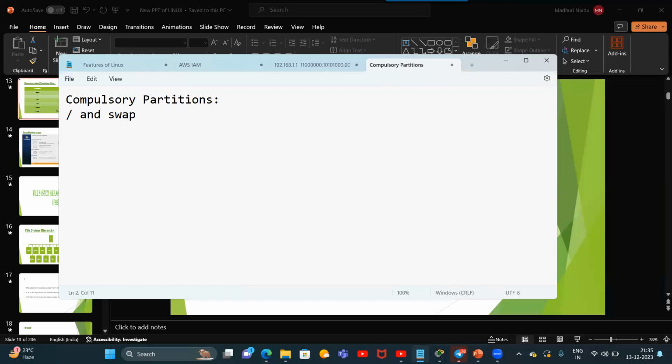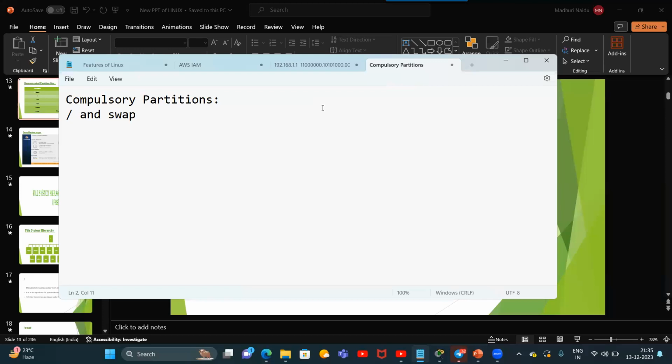Now, for example, if you have 1 GB RAM, your physical RAM is 1 GB. You can take 2 GB space from your hard disk, and that is called swap memory. That space you can add to physical memory.